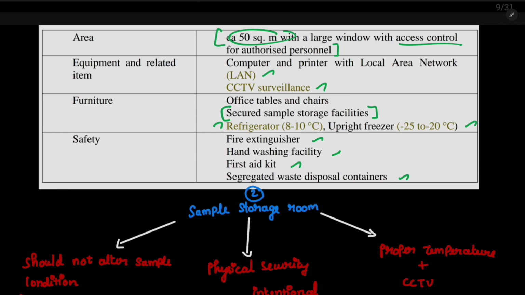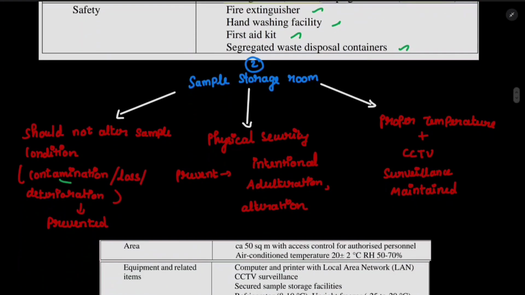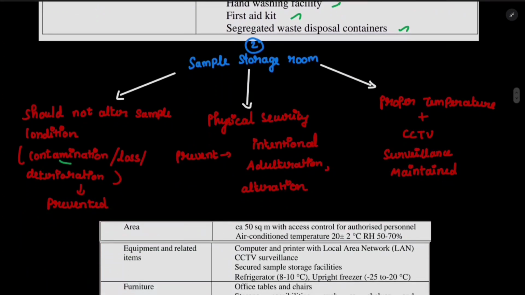Let's move on to the second room, which is the sample storage room. Okay, so three important points basically. First is, you should not alter the sample condition. The storage room should not alter the sample condition, which means it should not cause any contamination. It should not cause any loss or deterioration of the sample. Okay, all these things should be prevented.